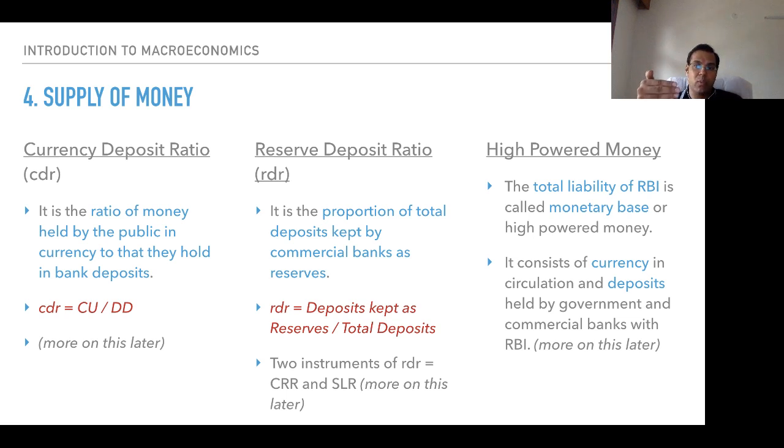So the kind of money which is with the RBI is an obligation or a liability of RBI. It consists of currency in circulation and deposits held by government and commercial banks with RBI. Commercial banks deposit with RBI, and government deposits with RBI are a liability on RBI, an obligation of RBI to be discharged. This, consisting of currency in circulation and deposits, is called high powered money.